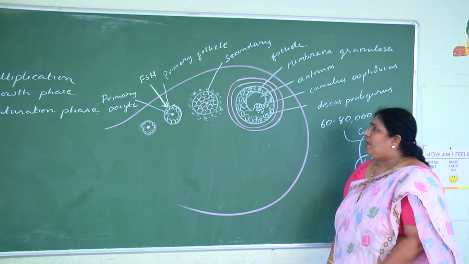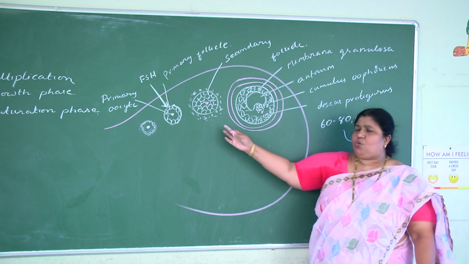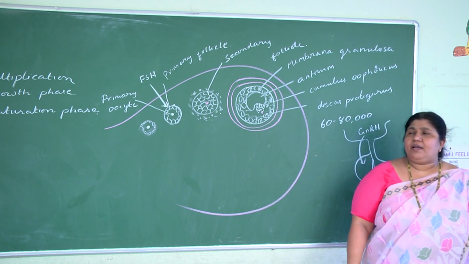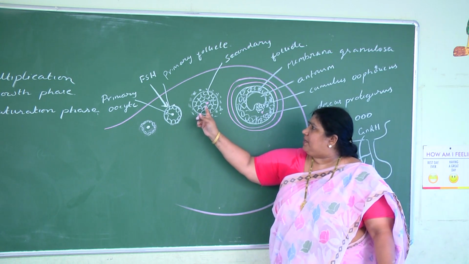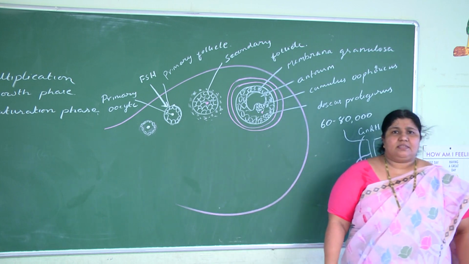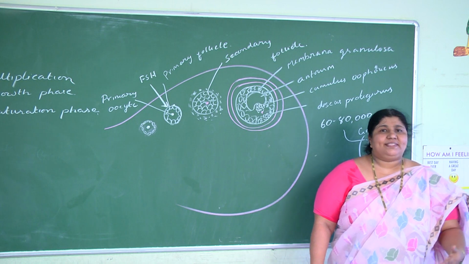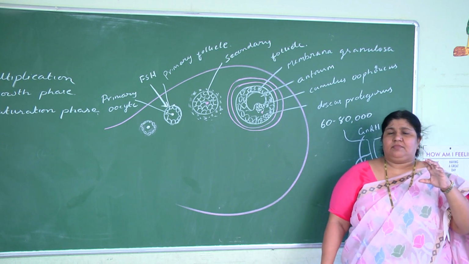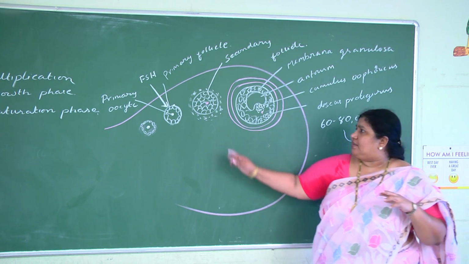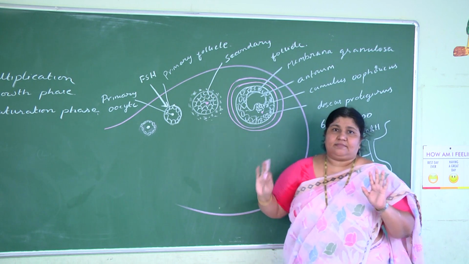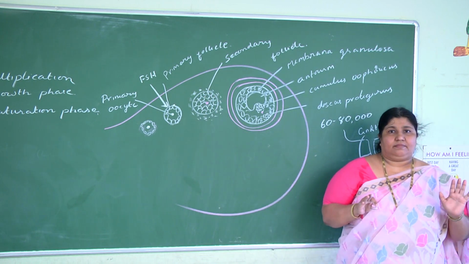Now, secondary follicle, you understood. The single layer becomes multi-layered, and such a follicle is called a secondary follicle. Obviously, the size will increase, and when the size increases, the stroma forms theca layers. That is the secondary follicle.